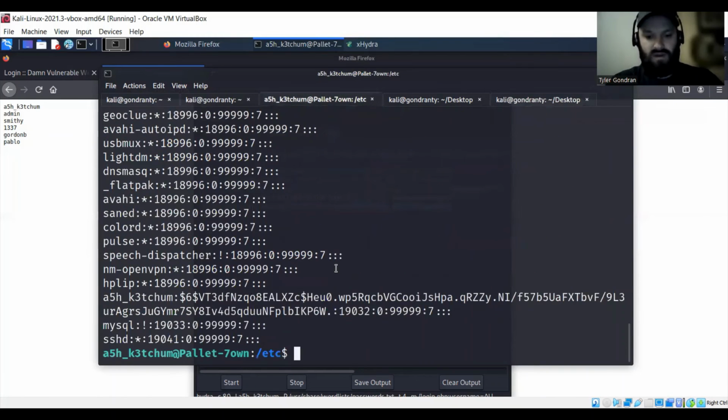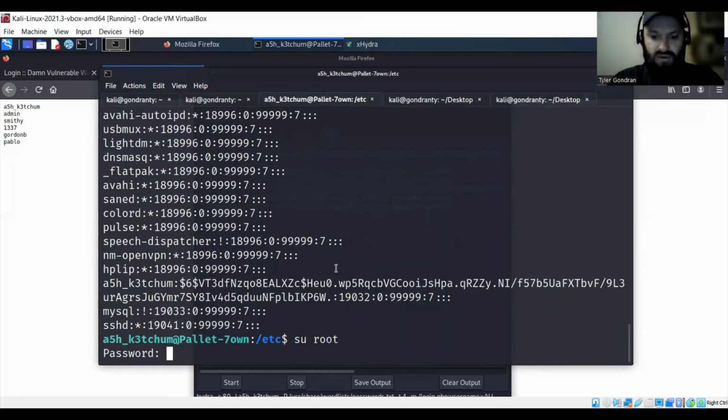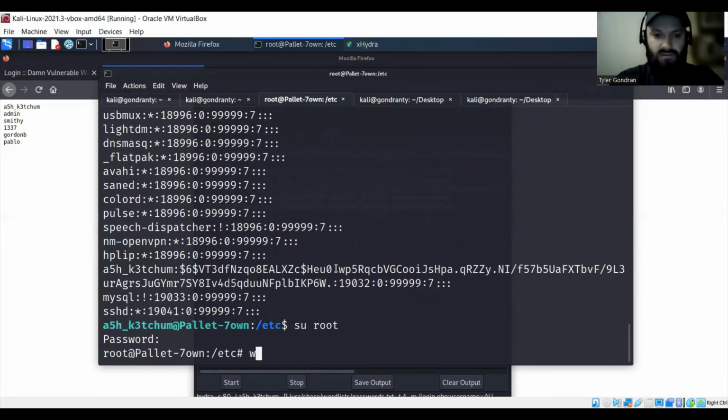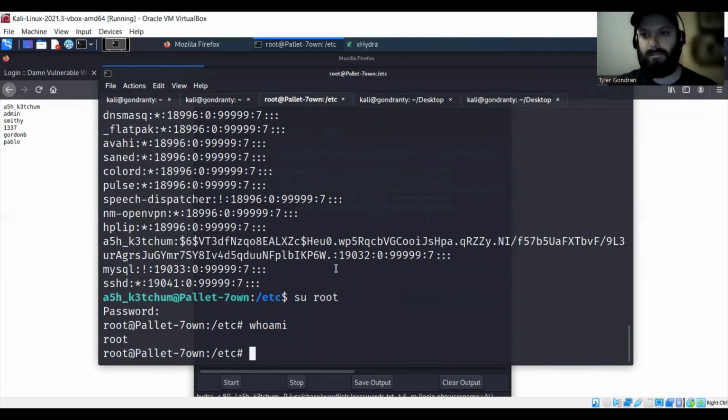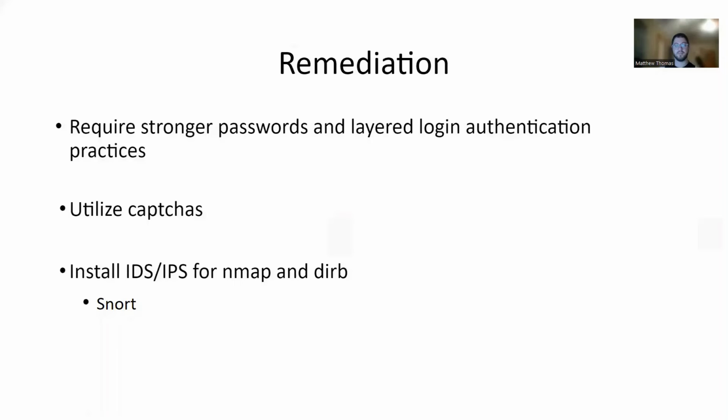And so what we can do, we can come back and change the user to root and put the password that we were able to get. And then from there, you can see we were able to escalate to root privileges. So that'll conclude our demonstration, and now we'll go into the remediations.